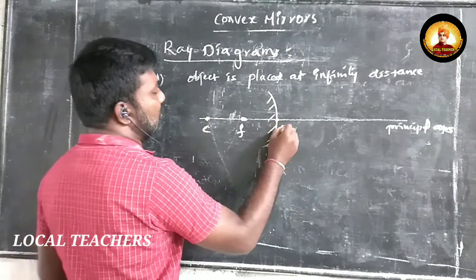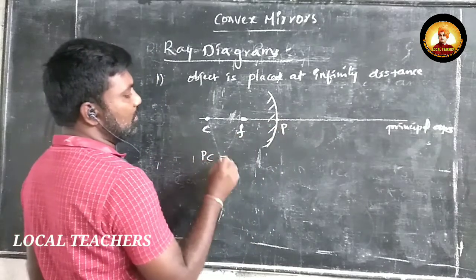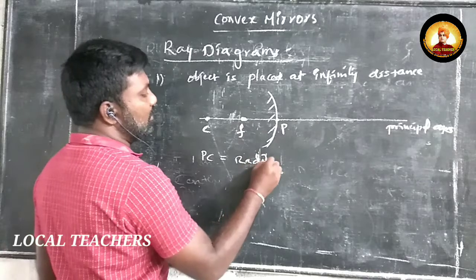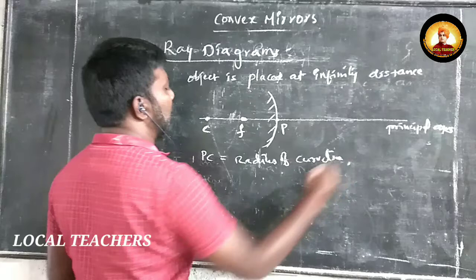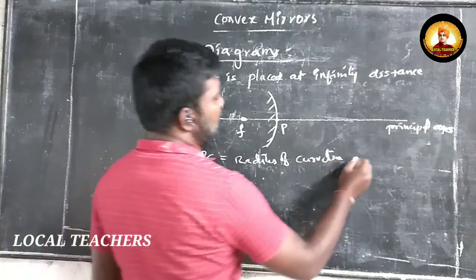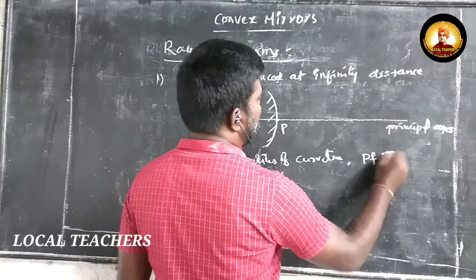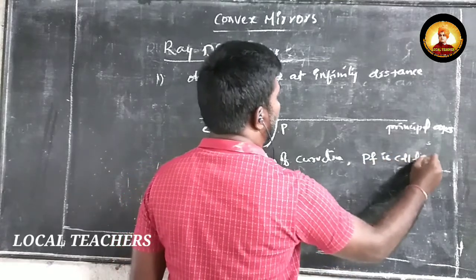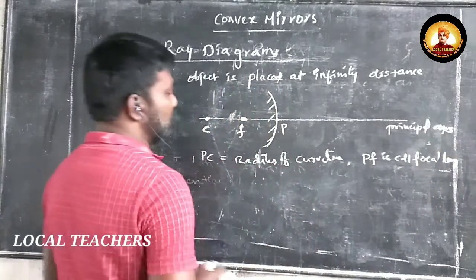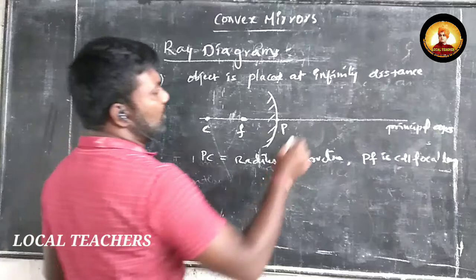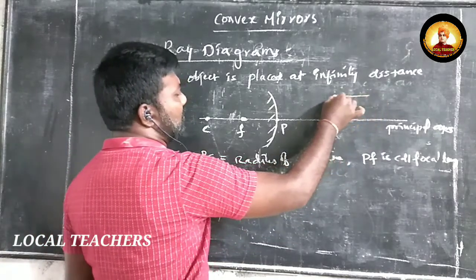This is its P. The distance between P and C is nothing but the radius of curvature, and the distance between P and F is called the focal length.